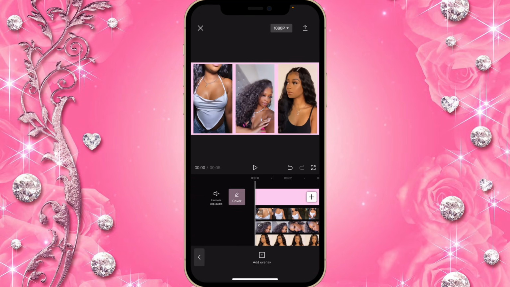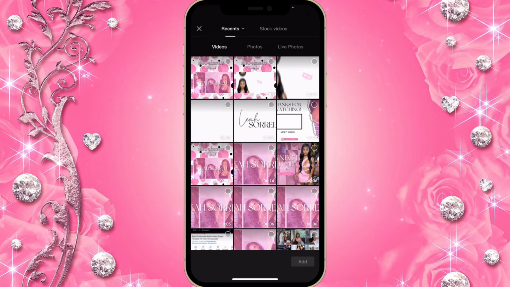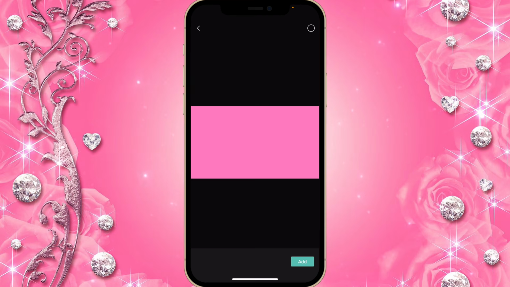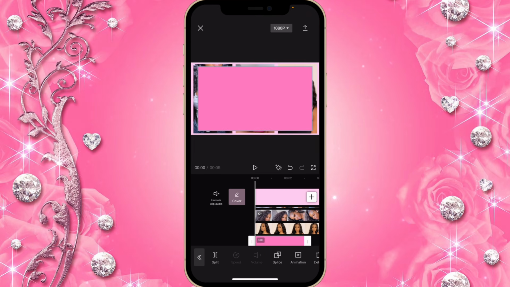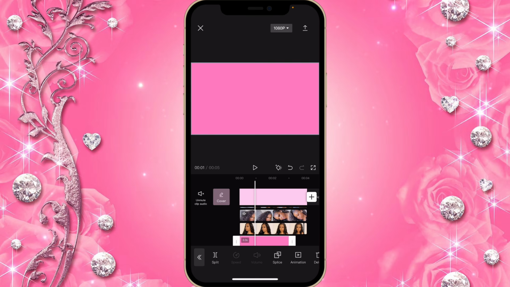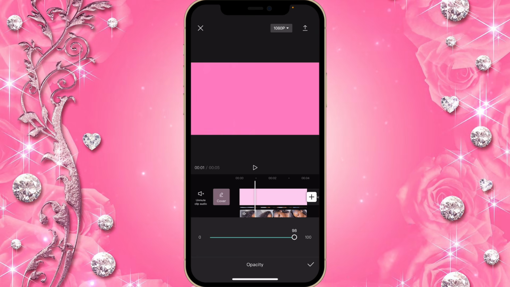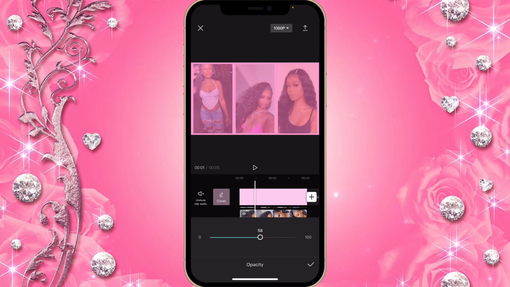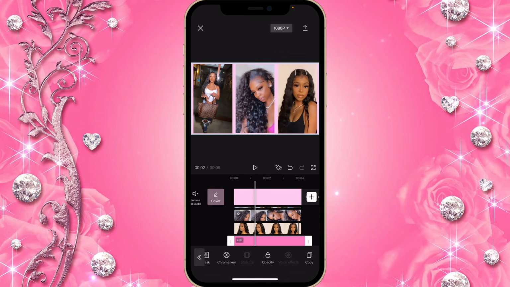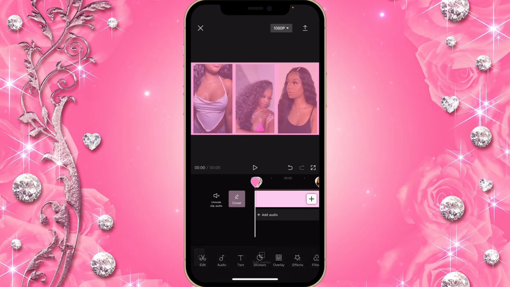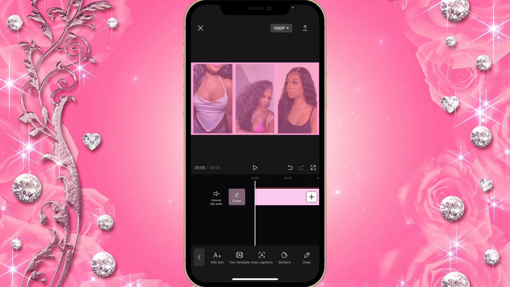Now you're gonna go back to Phonto and you're gonna do exactly what you did with this pink background before, but instead now you're gonna choose a color that's a bit darker. For example, I saved this dark pink here, so that's what I'll be using. And then now you're gonna scroll and you're gonna click on opacity and you're gonna decrease this to 50. Great. So now you're gonna click on text and you're going to add your YouTube channel name